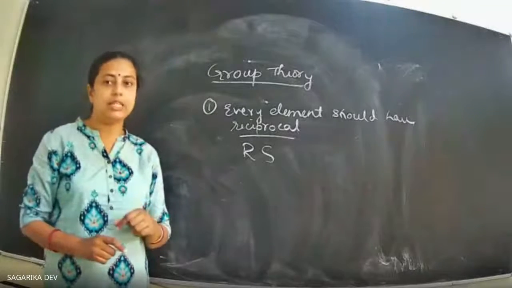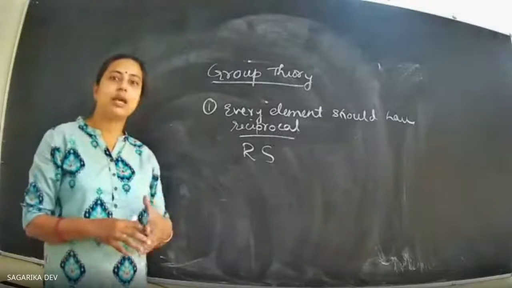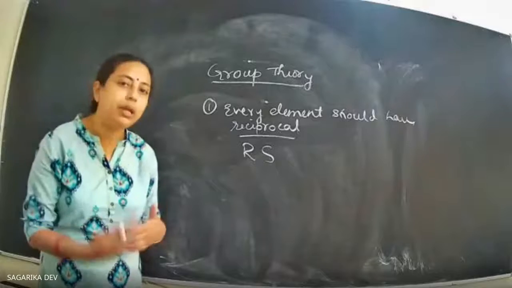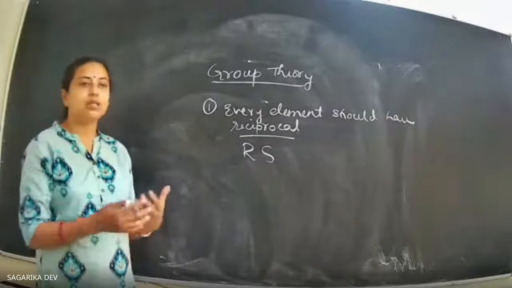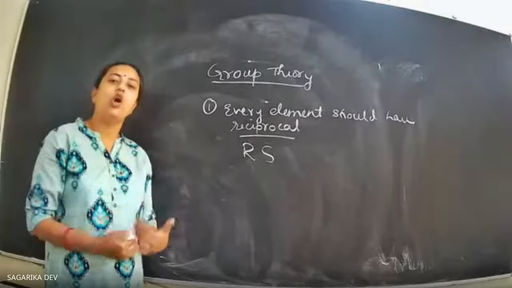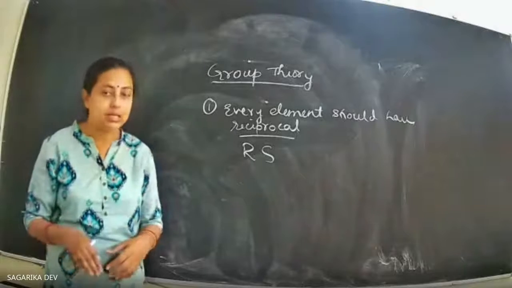Now multiplication in a group means not the arithmetic multiplication. Rather, we should say it is a combination, because multiplication cannot be done if it is not two numbers. If these are two numbers, then the multiplication holds good, the same meaning as in arithmetic.